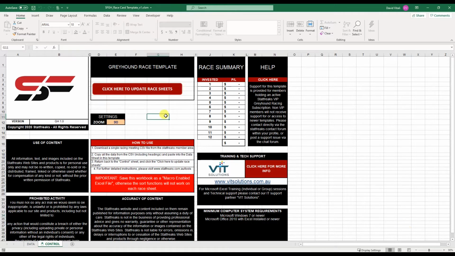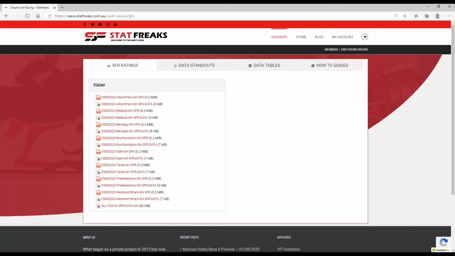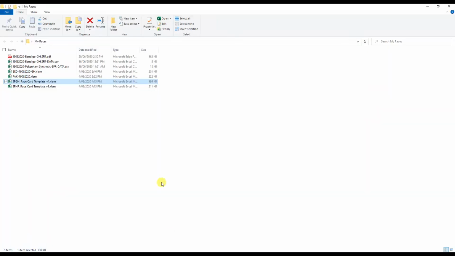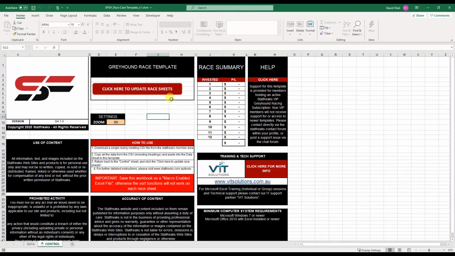The first thing you want to do is download the template and save it to a place on your computer. You then want to download one of the CSV files for a meeting from your members area in Statfreaks. So one of the data files, which is the non-PDF looking one, which has got the little chart in there. You download that to your PC, and I'll go through one I prepared earlier, but here's Bendigo.